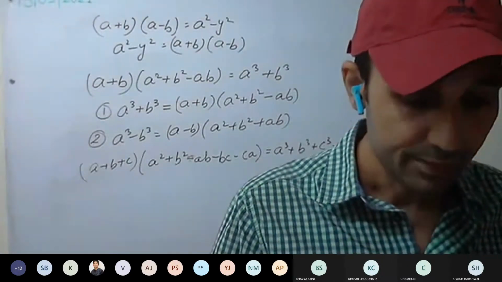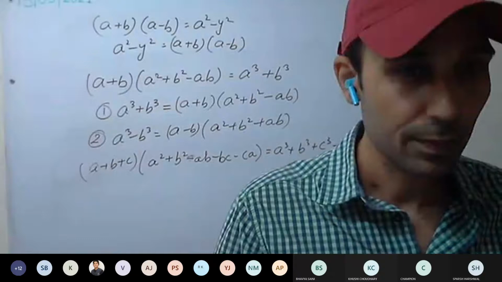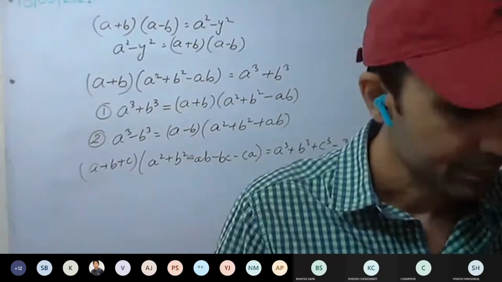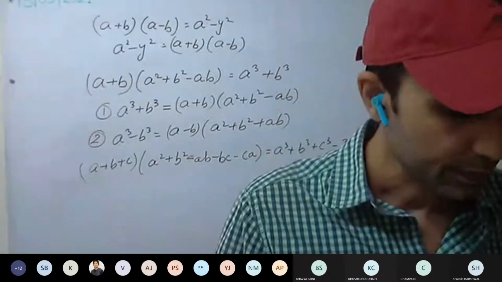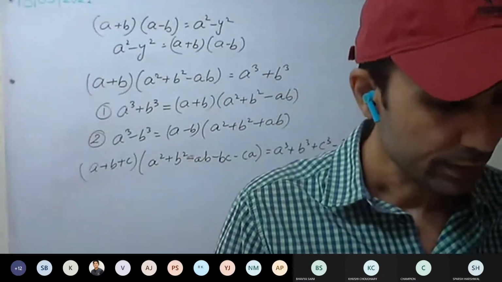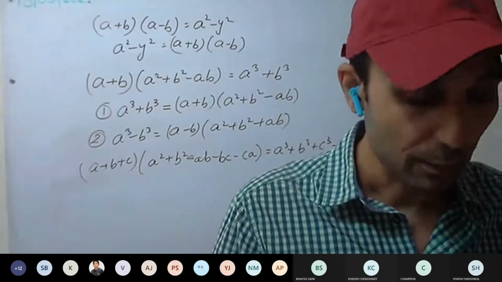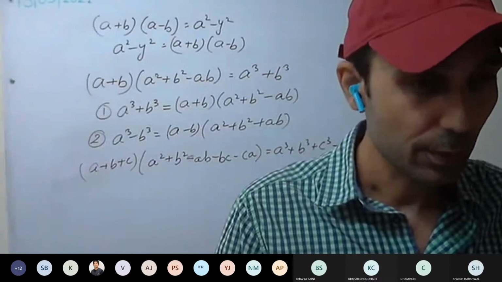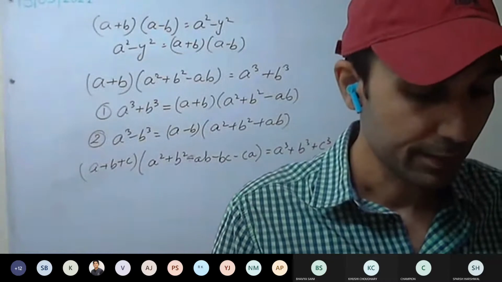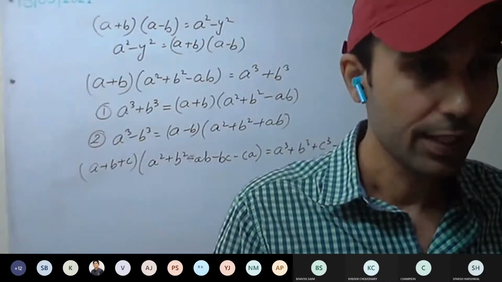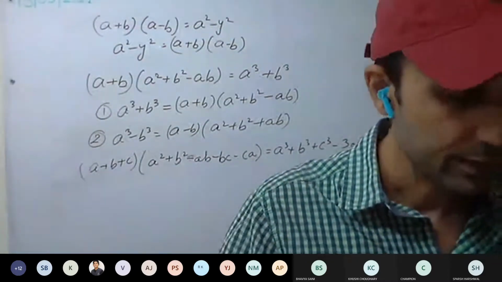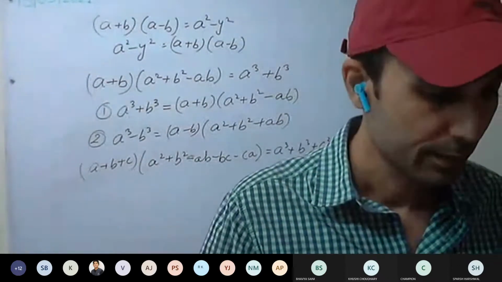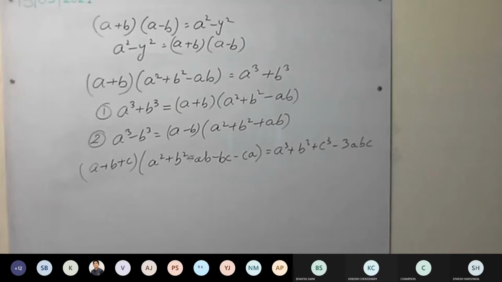Open page number 59 once. See example 8. In exercise also we have done 7th question, page number 60. I open example 8. You can see if a plus b plus c equal to 0, show that a cube plus b cube plus c cube equal to 3abc. We have done using that as well. Okay. Afterwards, go through that one. Is this clear? So 2 methods we have used there. Okay. So today we have to discuss next one.